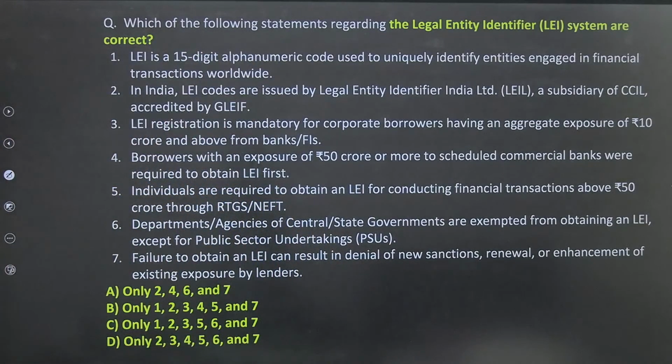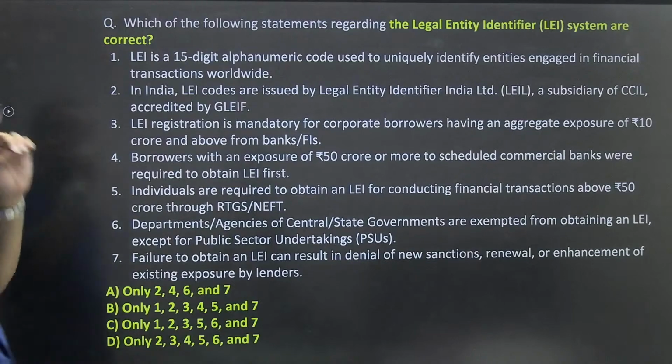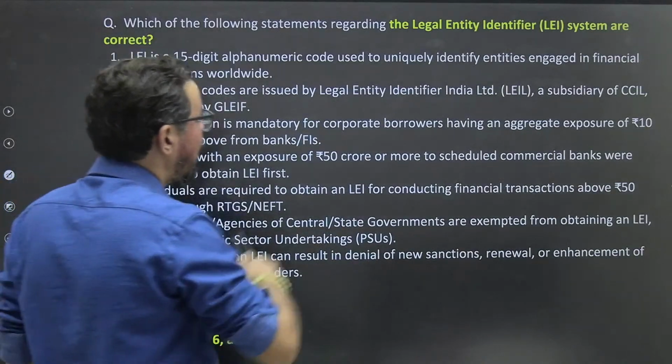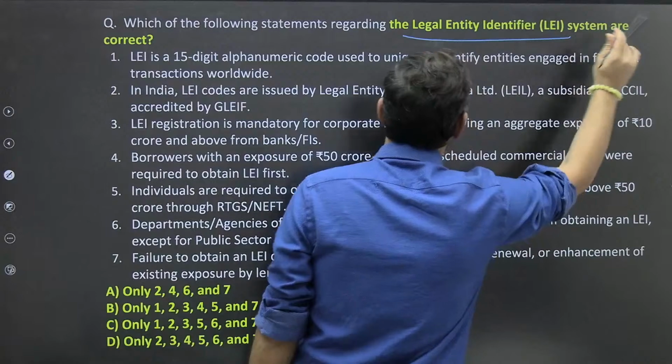Sorry guys. Sure. Which of the following statements regarding the legal entity identifier system are correct?